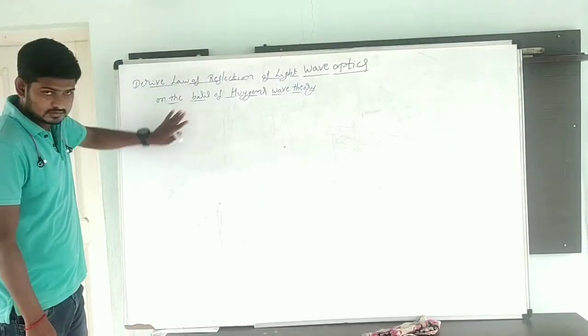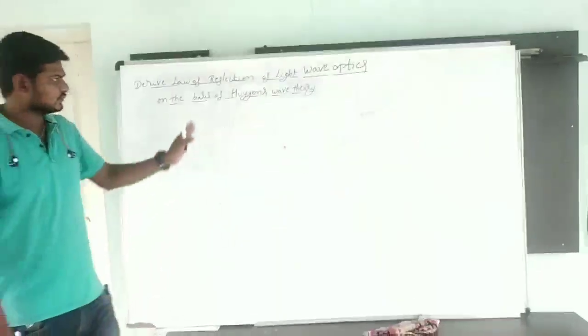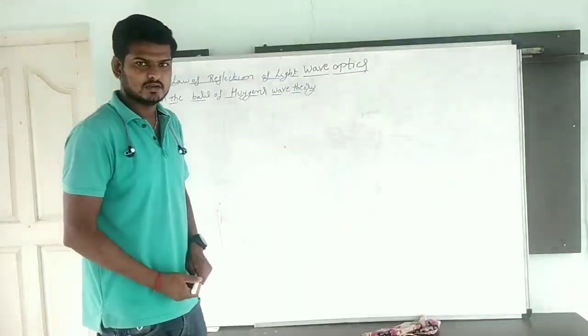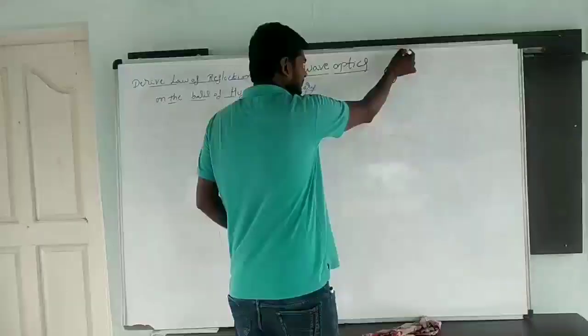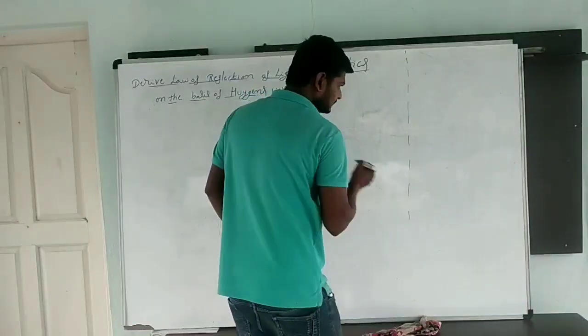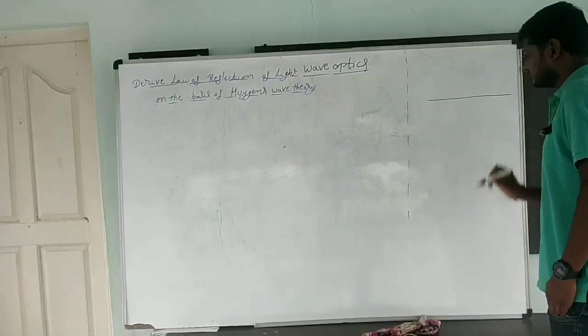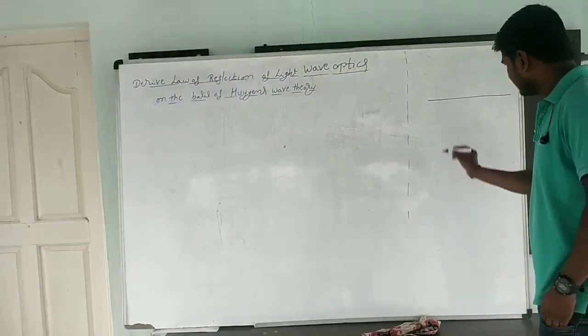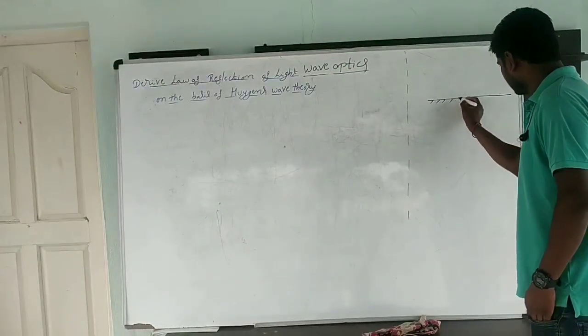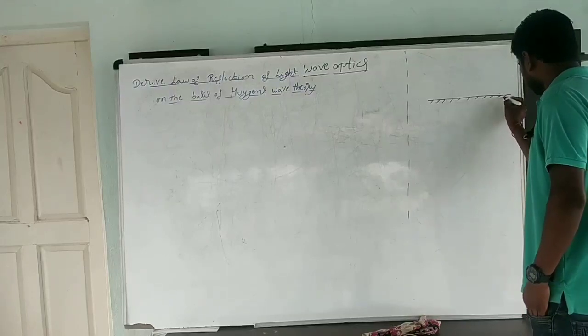Before we go further into the actual derivation, let us see what is meant by the laws of reflection. In reflection, I am going to take a reflecting surface, meaning a mirror, with one side silver coated.